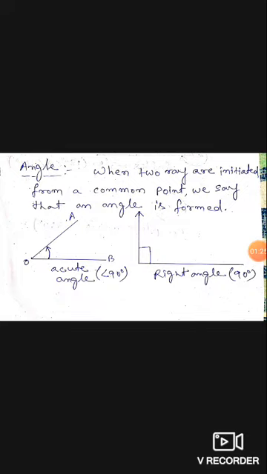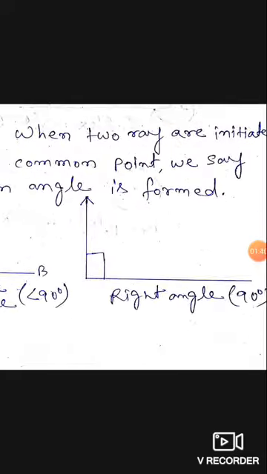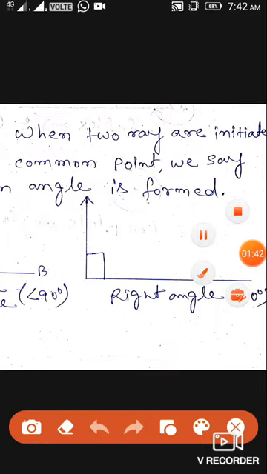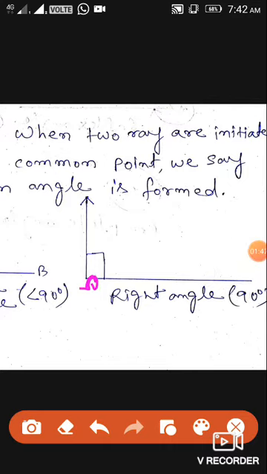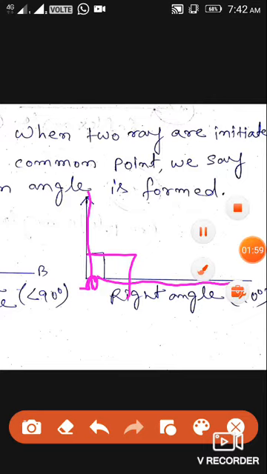After that, our next topic is angle. So here is the definition. You can see, when two rays are initiated from a common point, we say that an angle is formed. Now here is that common point, and two rays means one ray is coming out in this way, second ray is coming out in that way. Here it is measured as 90-degree angle, right angle.